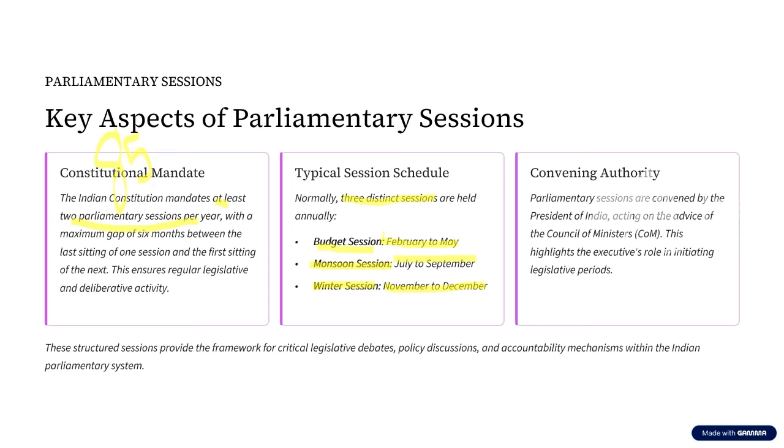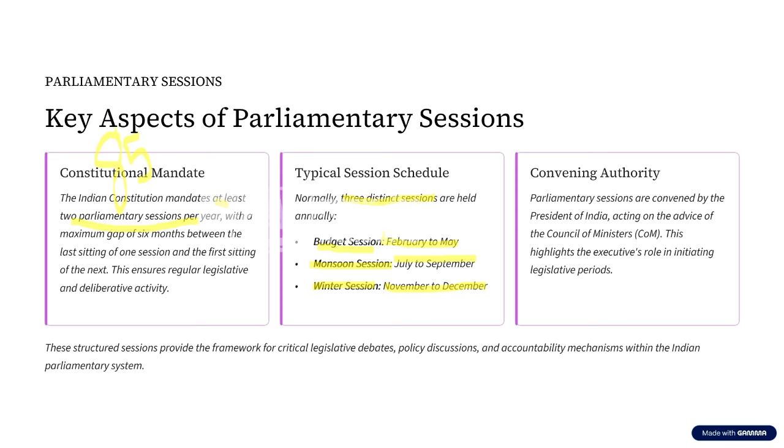Now, among these three sessions, which is the longest session that we have in Indian Parliament? That is the budget session. Now, why is this budget session the longest session? We will try to analyze this when we discuss budget purely from the Indian polity perspective in our upcoming videos.